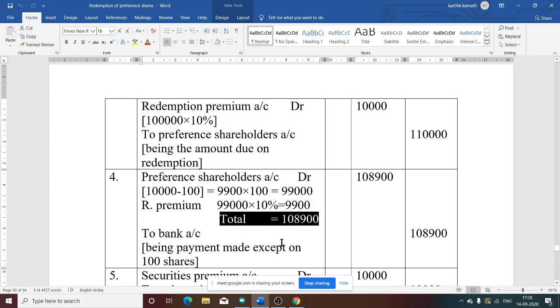Preference shareholder account debit to bank account, being the payment made except on 100 shares, that is 1,08,900. That is the fourth journal entry. So very simple, very basic journal entry.